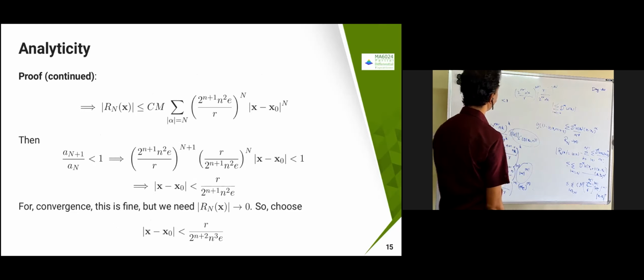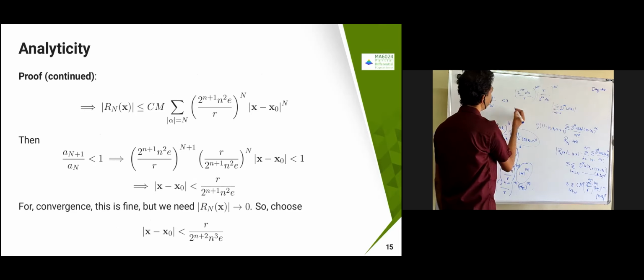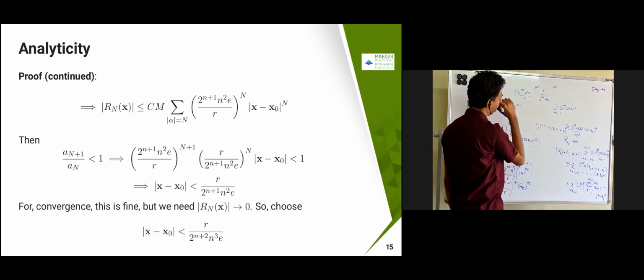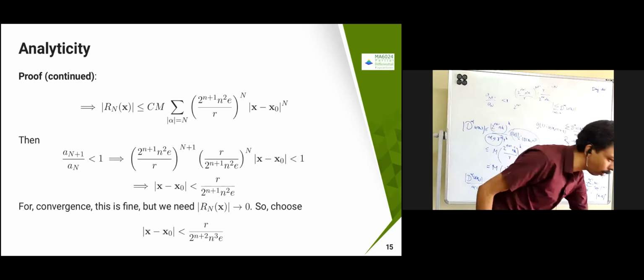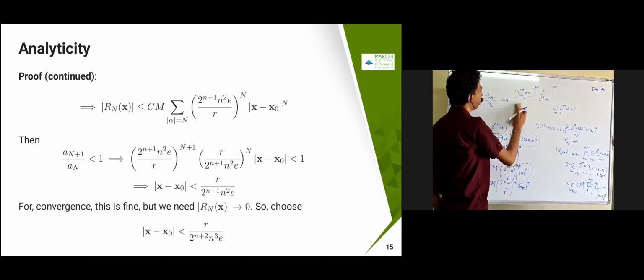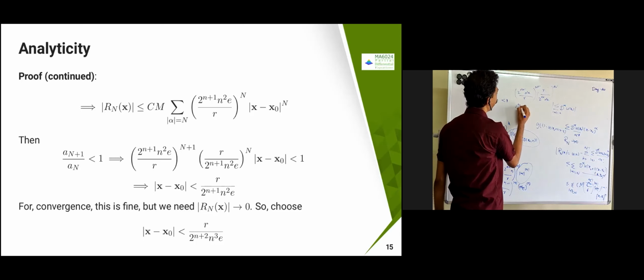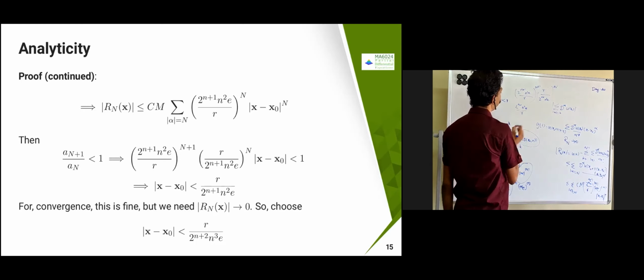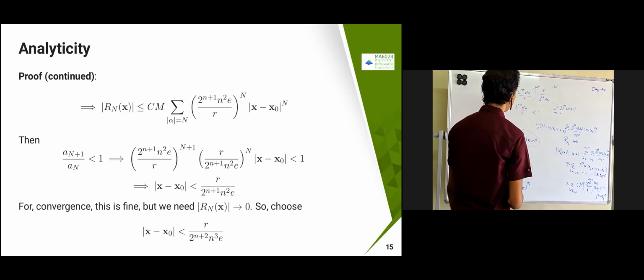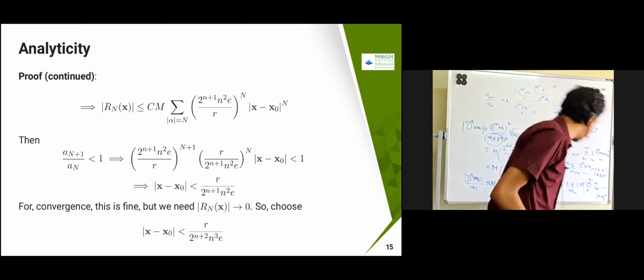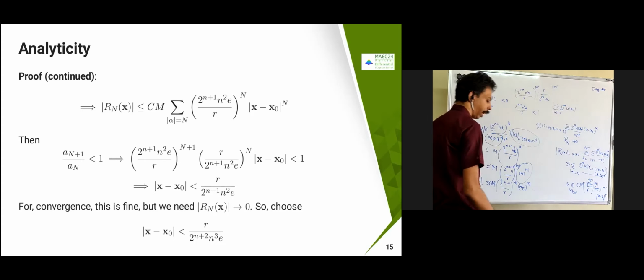So what you are going to get is an plus 1 by an is going to become 2 power n plus 1, n square into e by r. So if this is less than 1, then you can claim that. In fact, what you are going to get is something like.